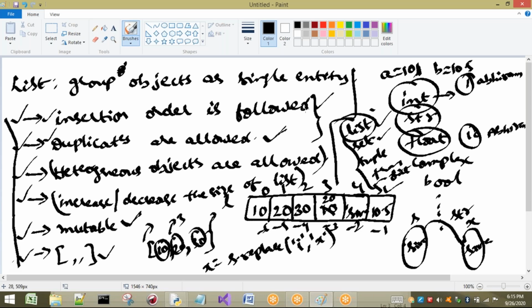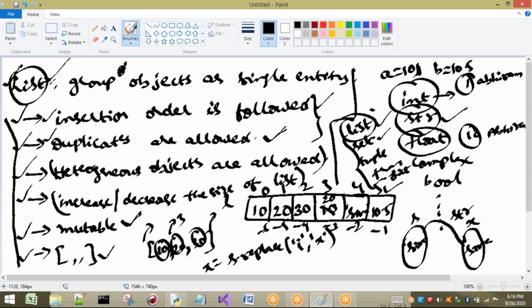Instead of all these things, what is generally used? List only. Among these fundamental data types, string will be used mostly, and this list, where we are going to store a group of objects. In that concept, list is very important. So the mostly used data type is list, when we are going to group different types of objects.